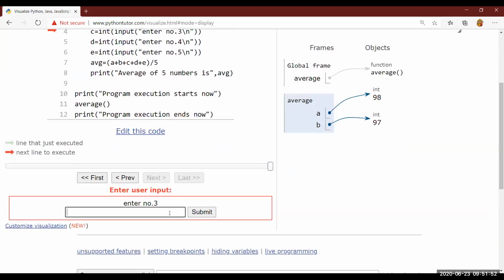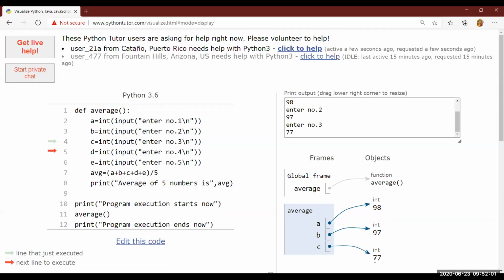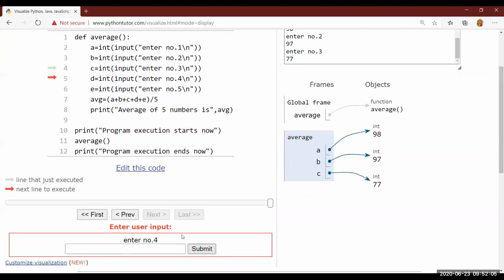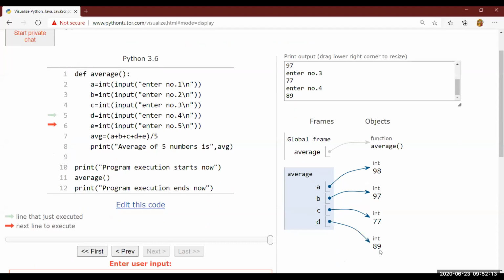Fine. Now enter number 3. Suppose let me enter 77. Again see, one more variable gets created, C, and the value 77 is associated with this C variable. Fine. Now enter number 4, 89. Submit. One more variable gets created, D, with the value 89.